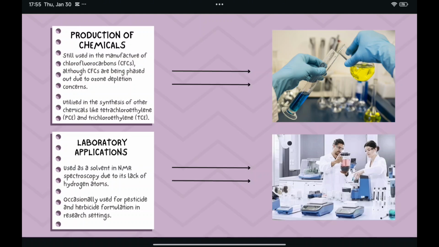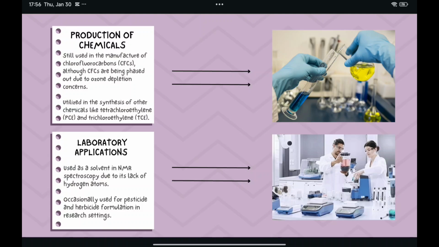They are utilized in the synthesis of other chemicals like tetrachloroethylene (PCE) and trichloroethylene (TCE). As for the fourth one, laboratory applications. It was used as a solvent in NMR spectroscopy due to its lack of hydrogen atoms.